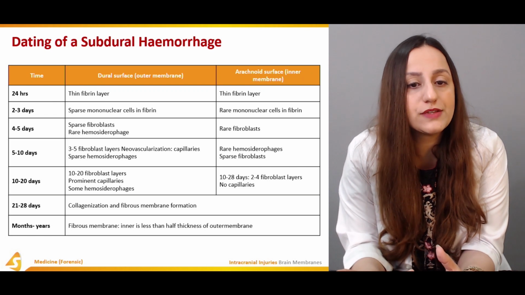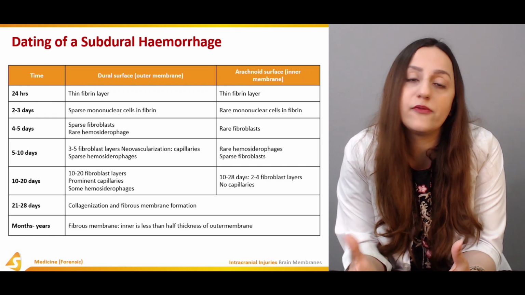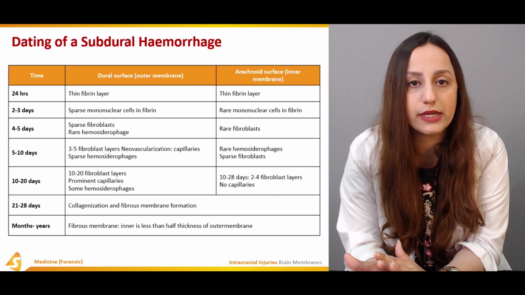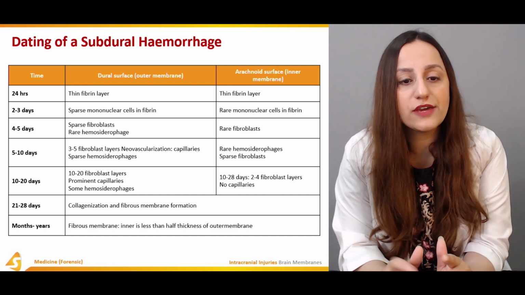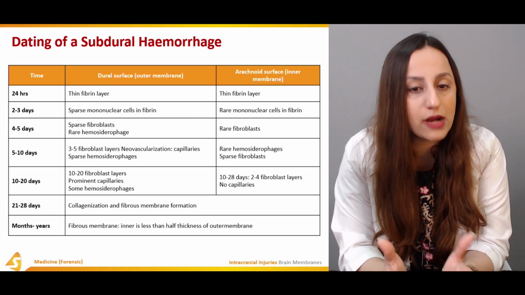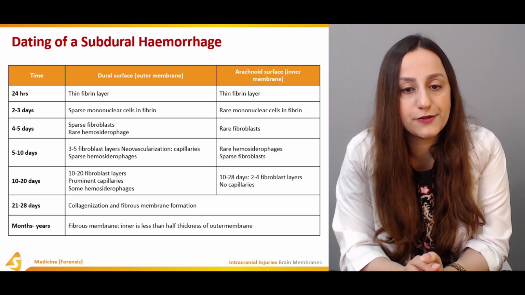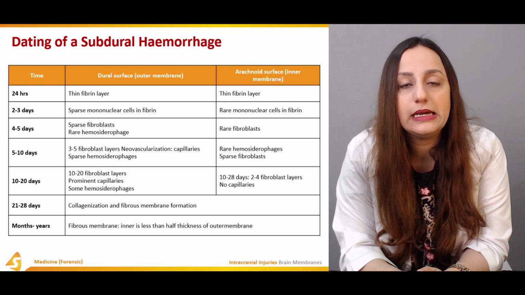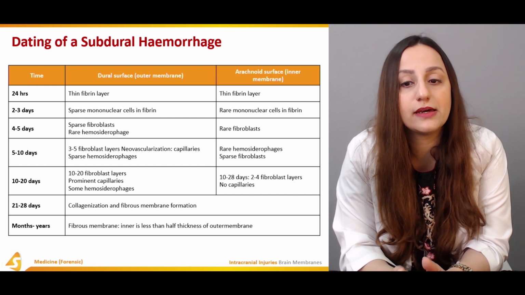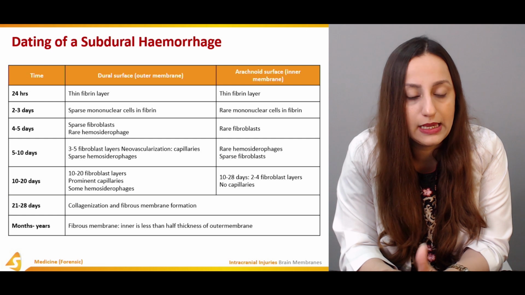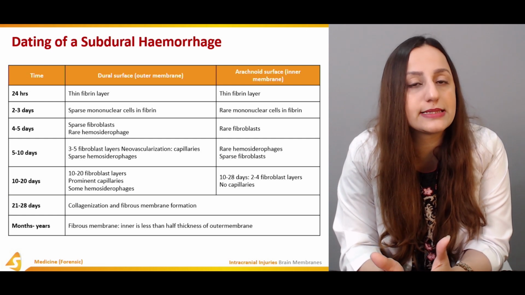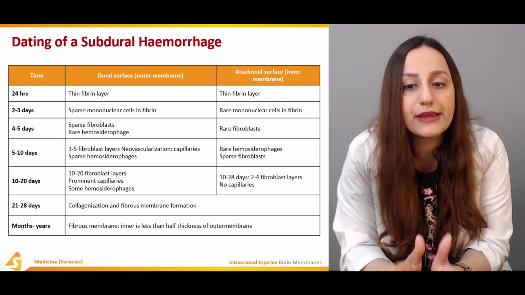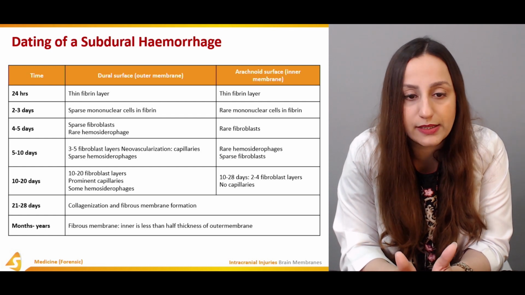Now, the dating of the subdural hemorrhages: how long, and whether it is acute, subacute, or chronic. How are we going to diagnose that just by seeing the CT? So, if the time interval is like 24 hours, the dural surface will have a thin fibrin layer, and the arachnoid surface will have a thin fibrin layer as well. Now, after about 2 to 3 days, there will be sparse mononuclear cells in the fibrin, and there will be rare mononuclear cells in the fibrin as well.